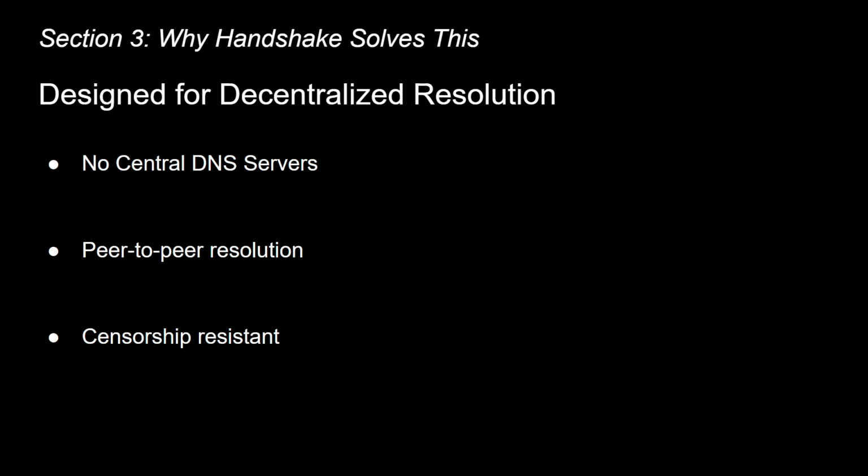Point 4. It was designed for decentralized resolution. Handshake was built from day one to be resolved without central servers. The entire resolution process can happen in a completely decentralized way. This means an AI agent can operate in a truly peer-to-peer environment, and no DNS server can block it, and no internet service provider can censor it.